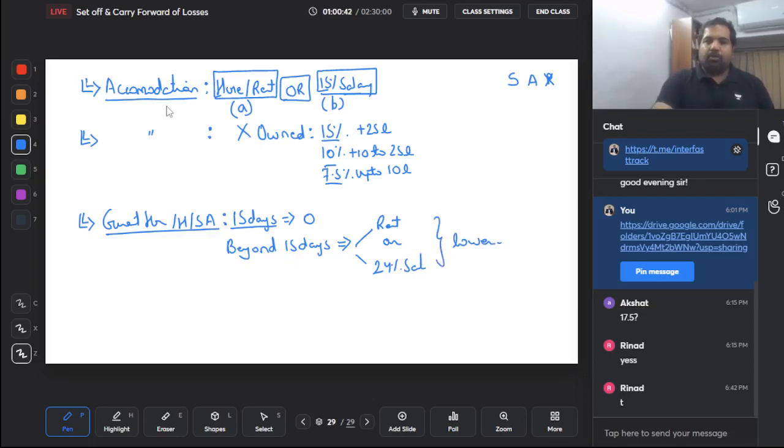So let me revise accommodation. Accommodation can be first rented. If it's rented, then whatever rent he's paying or 15% of salary, whichever is lower. Salary definition you know already right now. It's different from BDC, yes. Accommodation, if it's owned by them, then there is no rent, so A will go out.